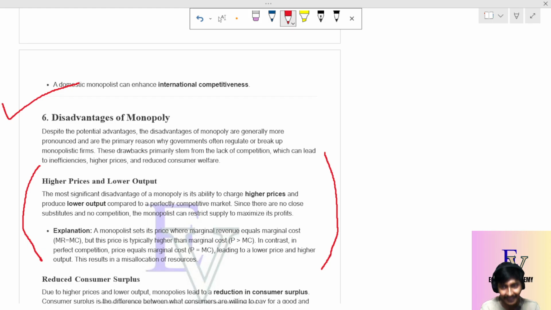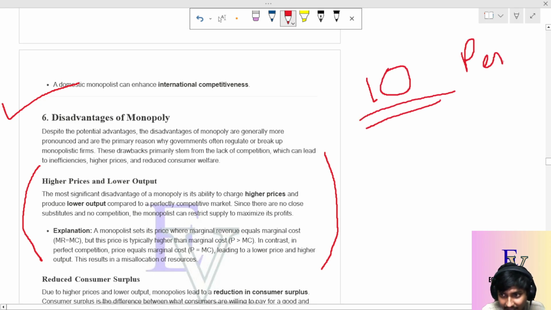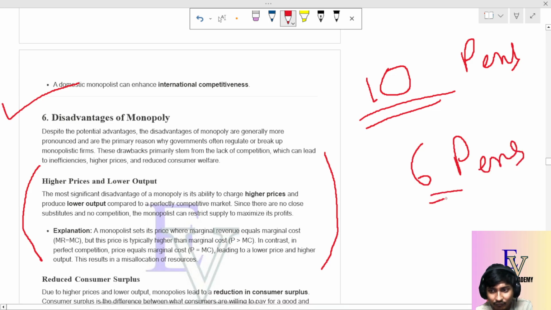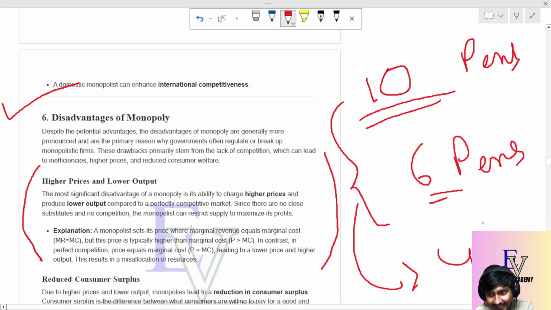So let's take an example. Suppose in a place there is a demand for 10 pens, and the monopoly is the only seller. It has monopoly power and the capacity to produce 10 pens, but it actually produces 6 pens. Why? Because if there is a demand for 10 pens and I am producing 6 pens, there is a gap of 4 pens, and an excess demand of 4 pens comes.